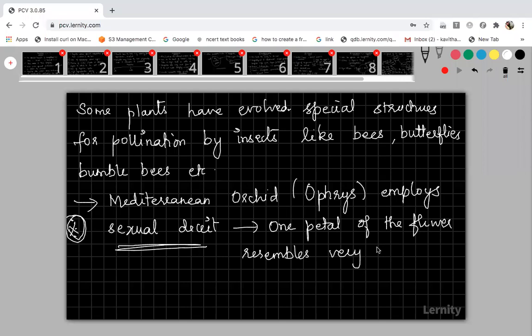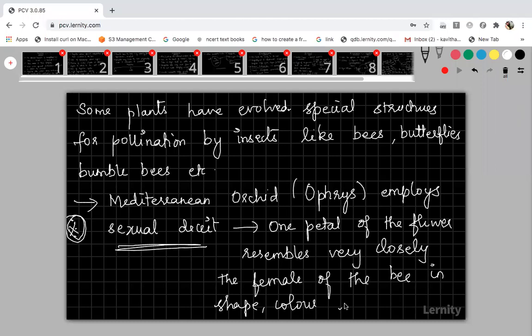very closely the female of the bee. It resembles the female of the bee in shape, color, and also markings. What is meant by markings? Over the body of the bees, some markings will be there, like dots or some designs appearing, right? Exactly, the markings also resemble in that particular petal of the flower.